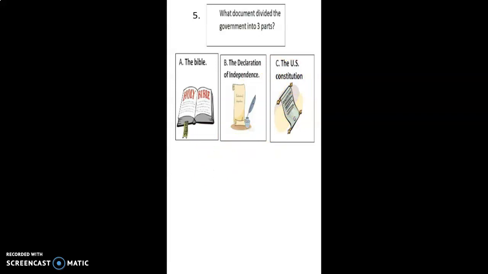Once you have finished, please take a picture of your worksheets and upload them to Teams. If you can't, you can go ahead and take a picture and send them to me. Please make sure that when you take the picture, we will be able to see the page with the answers. Try only to take the screenshot of the page itself. So let's get started.